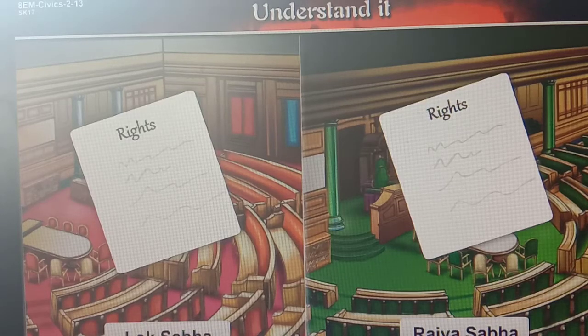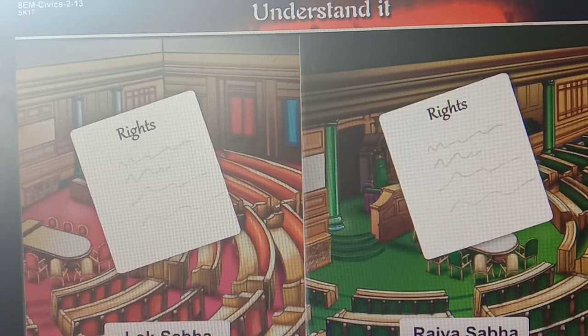Welcome students. We are going to continue our next point from lesson number 2, that is the Indian Parliament. Today we are going to learn about it. So already we have learned about the Lok Sabha, Rajya Sabha, functions of Parliament, Speaker of Lok Sabha and the Chairman of Rajya Sabha. These details we have learned in previous videos.